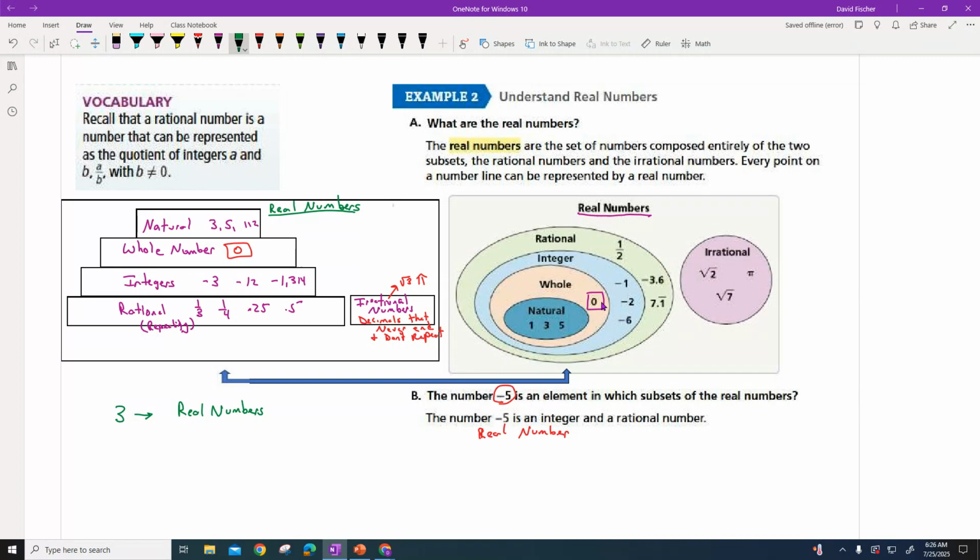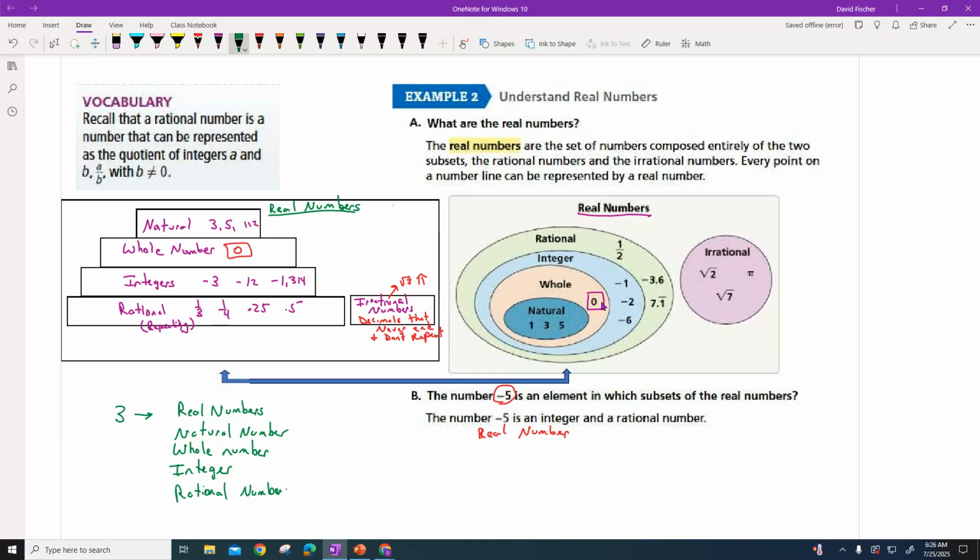So 3 starts right here at the natural number. So it's a natural number. But because they fall to the next category down, 3 is also a whole number. It also falls down into the box called integer. And then it falls down into the box called rational number. So there's a whole lot of them. And so if you just go in the order and remember this order, then you're A-okay.